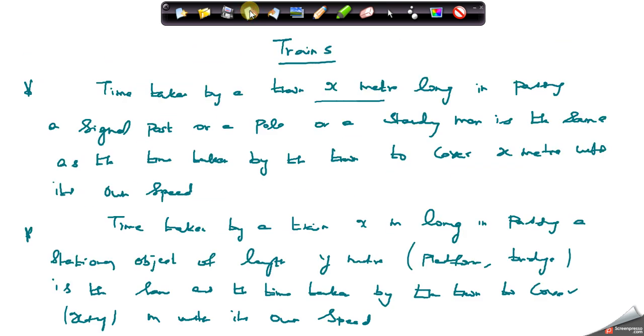Time taken by the train x meter long in passing a signal post or a pole or a standing man is the same as the time taken to cross x meters with its own speed, since they are not moving, they are standing in this case. Time taken by the train x meter long in passing a stationary object of length y meter, this platform or bridge, is the same as the time taken by the train to cover x plus y meter with its own speed.